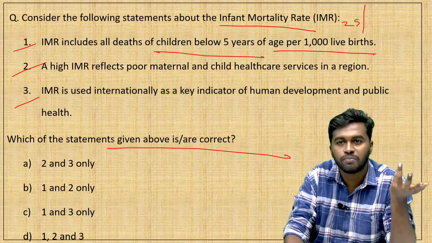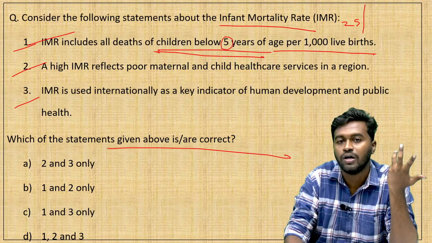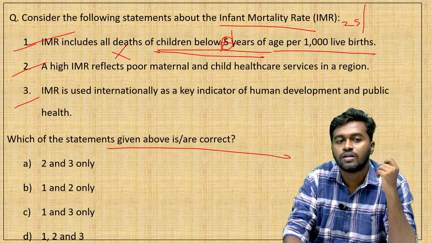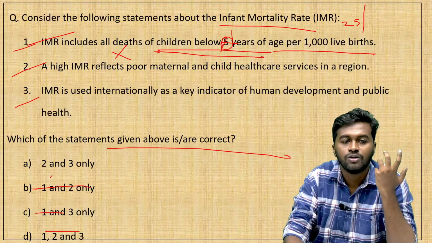So we'll go through the statements one by one. Statement 1: IMR includes all deaths of children below 5 years of age. No, 1 year of age. So here the statement goes wrong. Statement 1 is incorrect, and if you eliminate statement 1, we can automatically come to the answer, that is option A, 2 and 3 only.